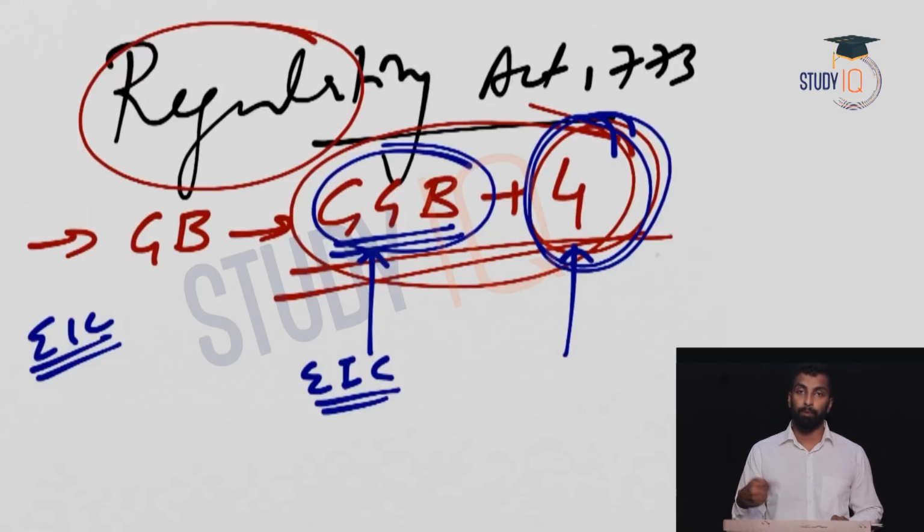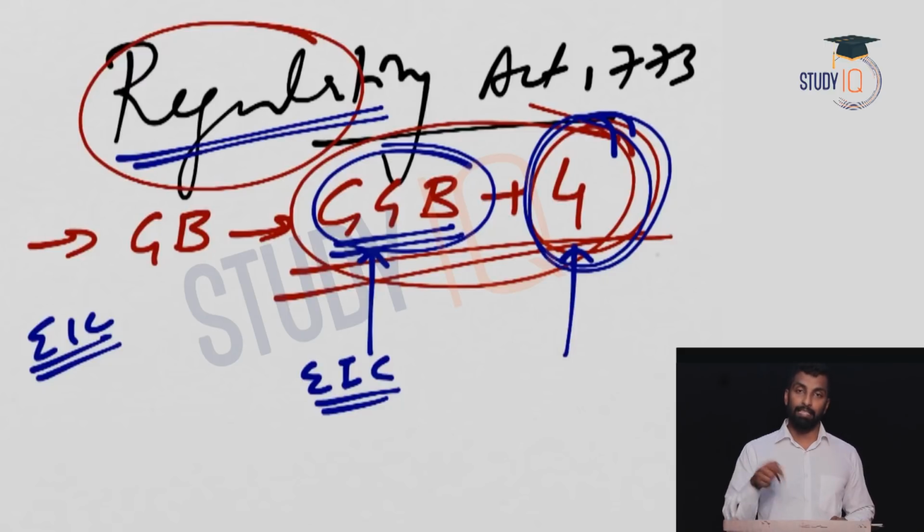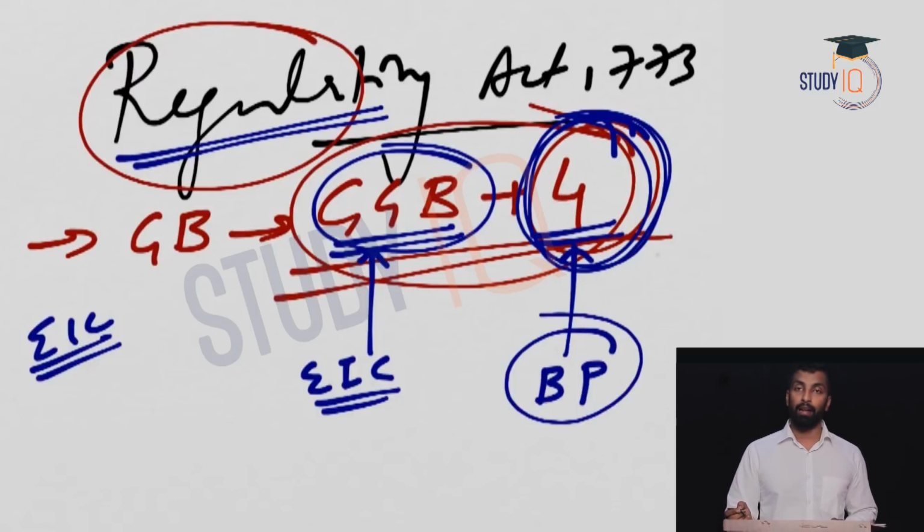The chairman of the company is appointed by the company. But the Regulating Act, as its name indicates, is basically to regulate. So if you are regulating through these 4 members, then these 4 members must not be appointed by the East India Company. They are appointed by the British Parliament. So that's how they are going to regulate the Governor General and the company, right? So these 4 members were appointed by the Parliament, and the Governor General is appointed by the company, and the decisions are taken on the basis of majority.